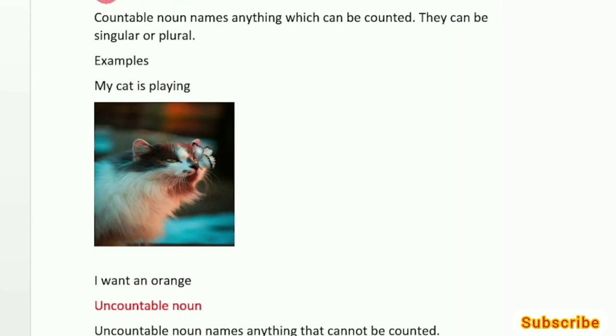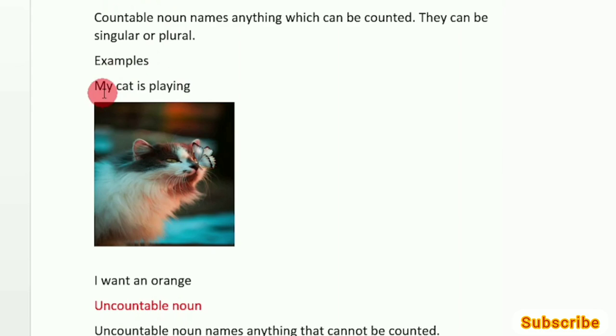Let's now talk about countable noun. Countable noun names anything which can be counted. So the things that you can count, which all belong to the category of countable nouns. They can be singular or plural.